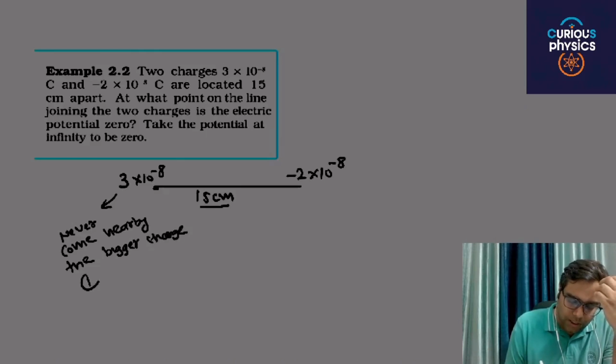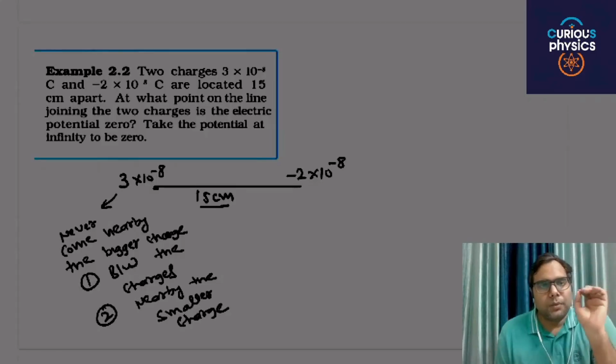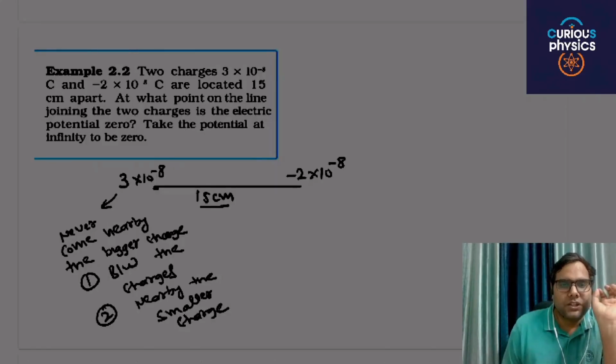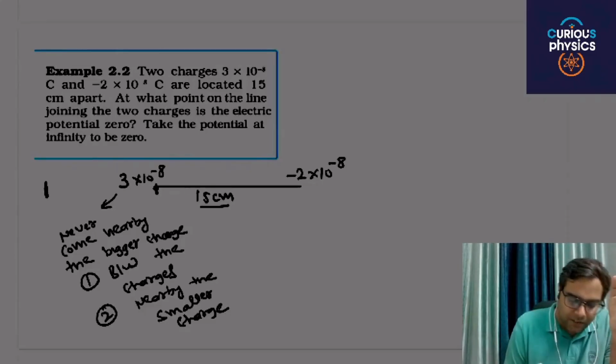It will only come between the charges or nearby the smaller charge. That means this particular point of zero potential never comes in this region, because anywhere in this region the domination is of this charge.